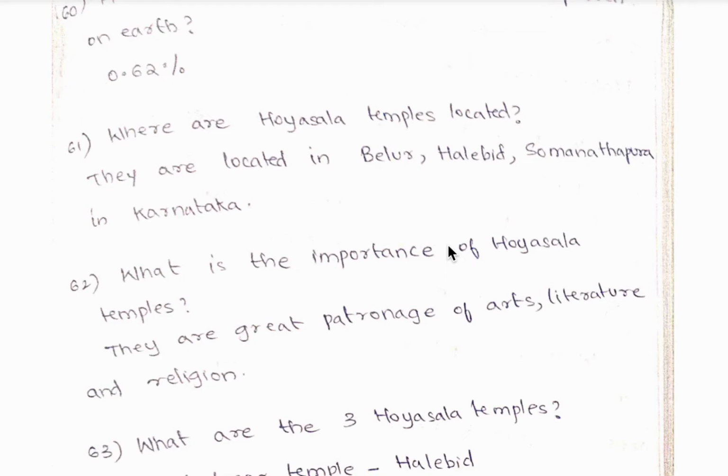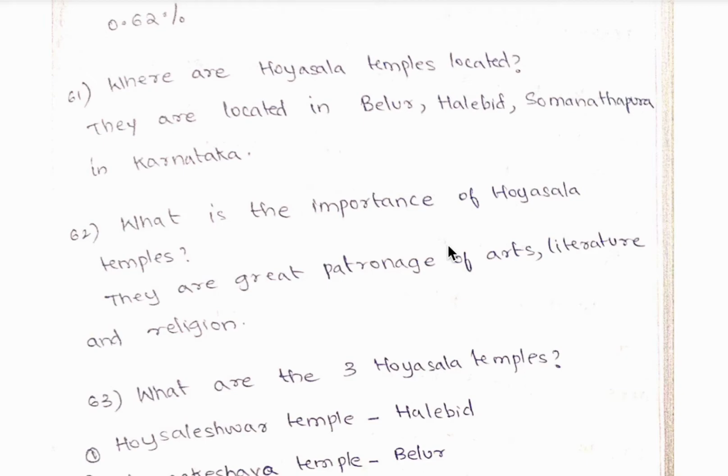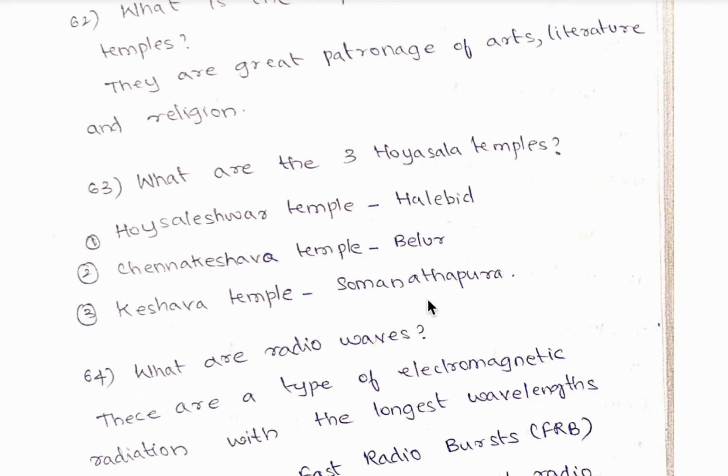61st question, where are Hoysala temples located? So they are located in Belur, Halebidu, Somanathapura in Karnataka. 62nd question, what is the importance of Hoysala temples? So they are great patronage of arts, literature and religion. 63rd question, what are the three Hoysala temples?